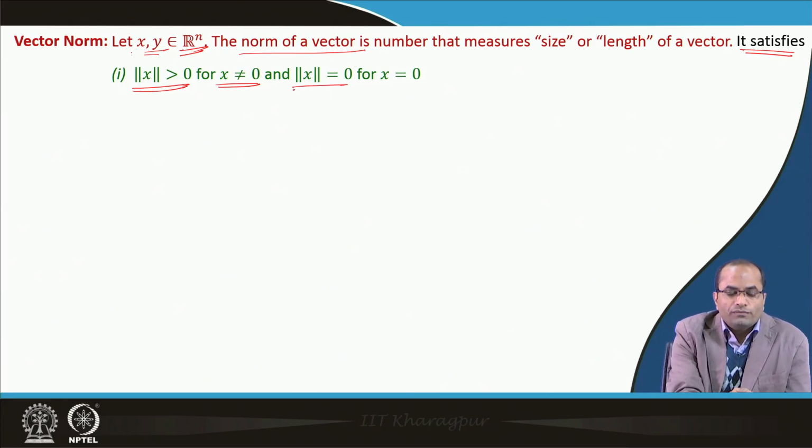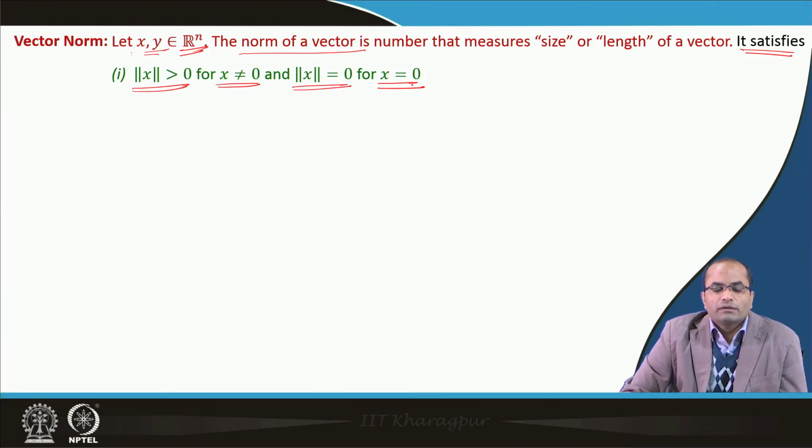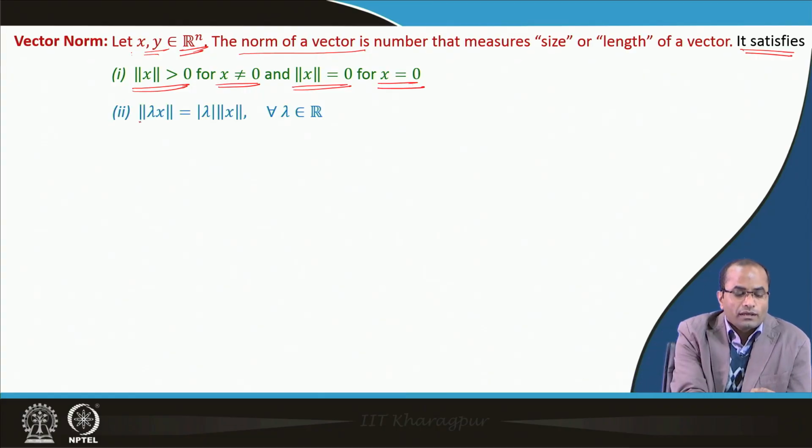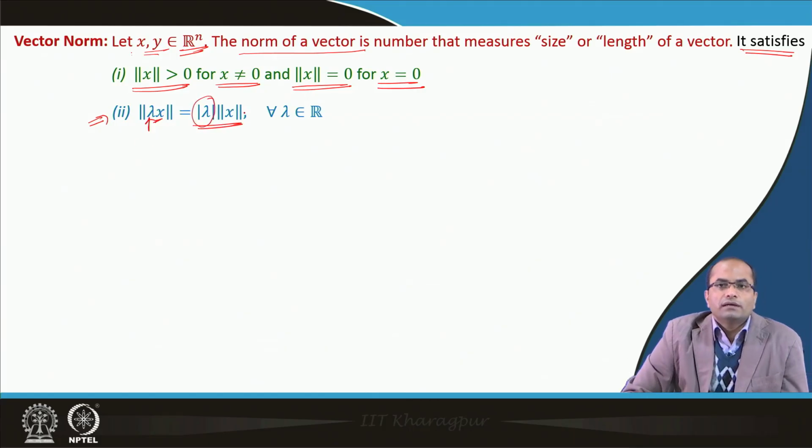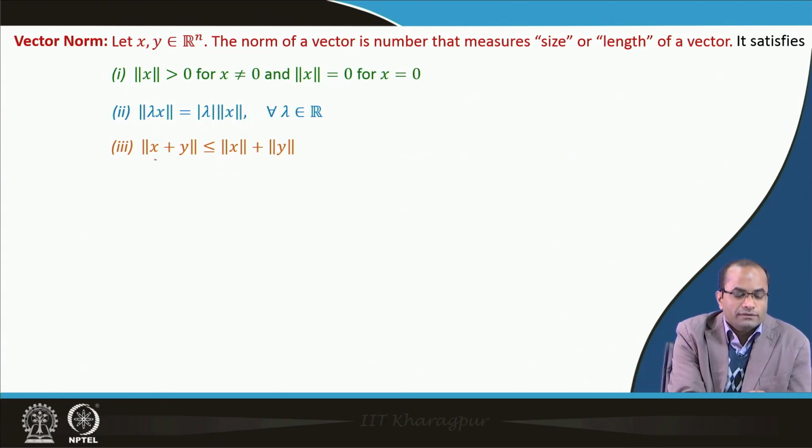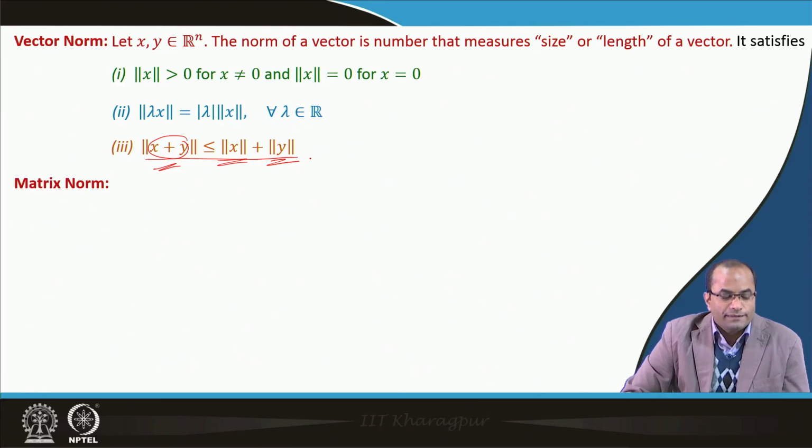The norm of x will be 0 when we are talking about the zero vector. Another nice property is that when we multiply the vector by some real number lambda, the norm equals the absolute value of lambda times the norm of the vector. And the third property is called the triangular inequality: if we add two vectors and take the norm, that will be less than or equal to the sum of the norms of x and y.